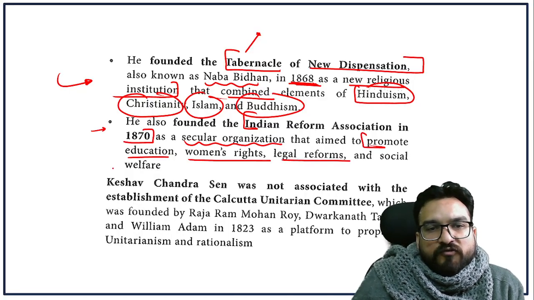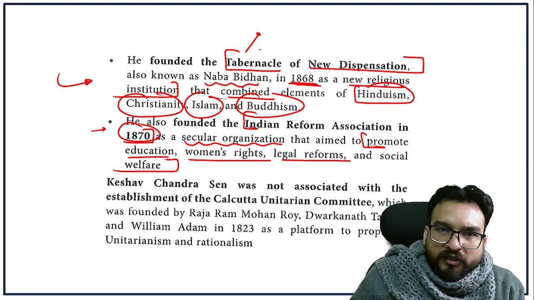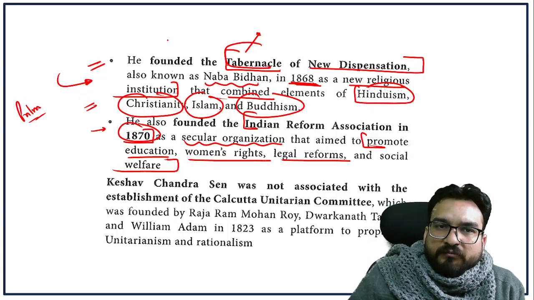He also founded the Indian Reform Association in 1870 as a secular organization that aimed to promote education, women's rights, legal reform, and social welfare. Two important organizations, very important, which have already been asked in your prelims. Keep this in mind. Who founded these?